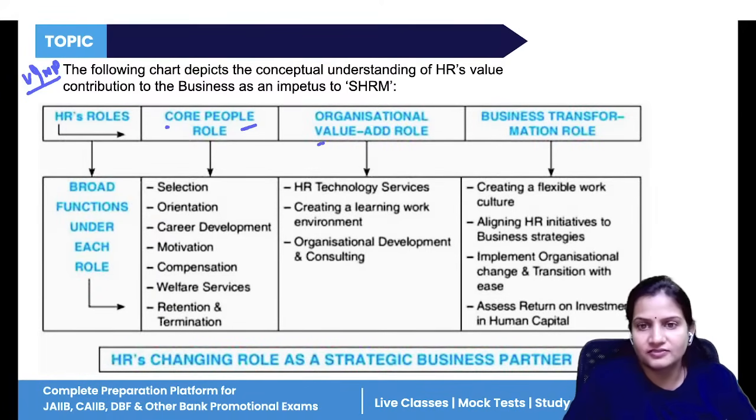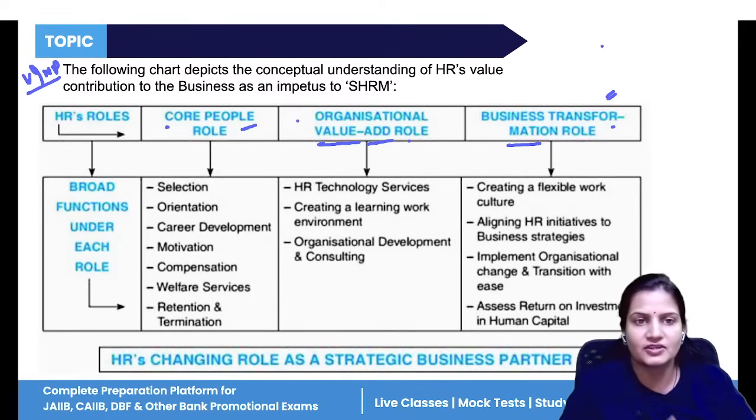Then there are some more roles that will add value in the organization, that is the organizational goal. And business transformation goals, meaning some of the roles help the business transform its entire model. So these are the three roles that HR has to perform.